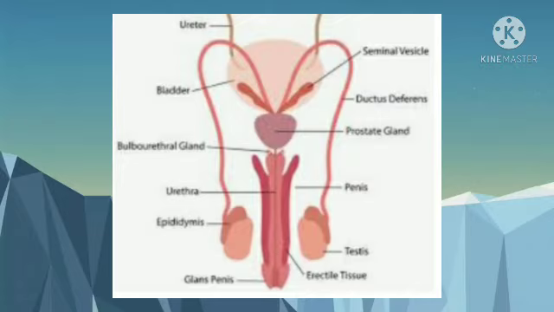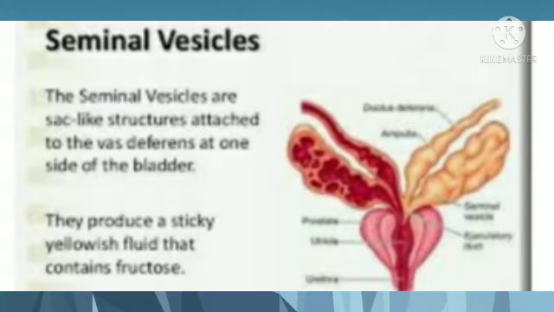Accessory or secondary genital glands of male. These are of three types. Seminal vesicles. These are a pair of elongated muscular glands present in the pelvis between the bladder and rectum.